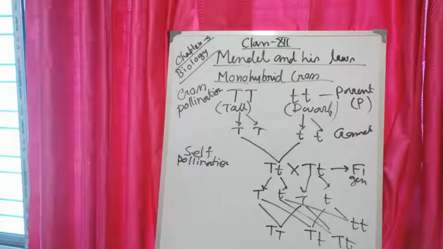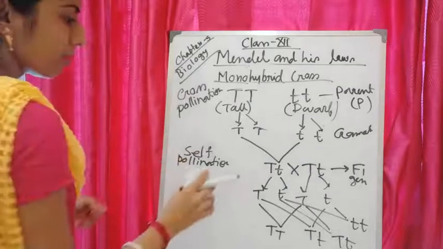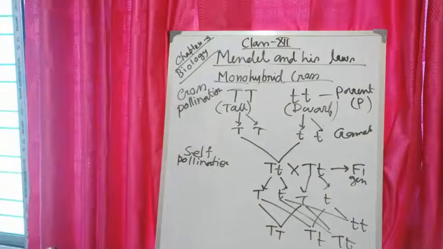So if we make a board which is called a checker board, with the help of this we can conclude what will be the genotype and phenotype of a monohybrid cross. Okay.